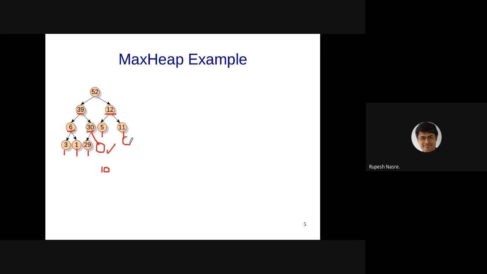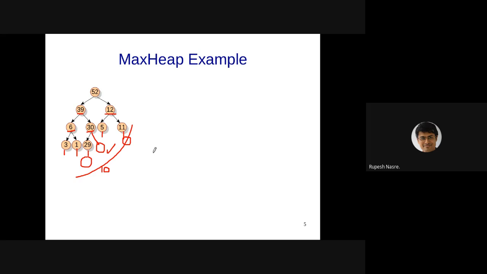We can't insert it here, either left or right of 11. And we also should not insert it below 29. Why should you not insert it below 29? Because we'll lose the property that only the last level should be not full, right? The difference between these is turning out to be 2.